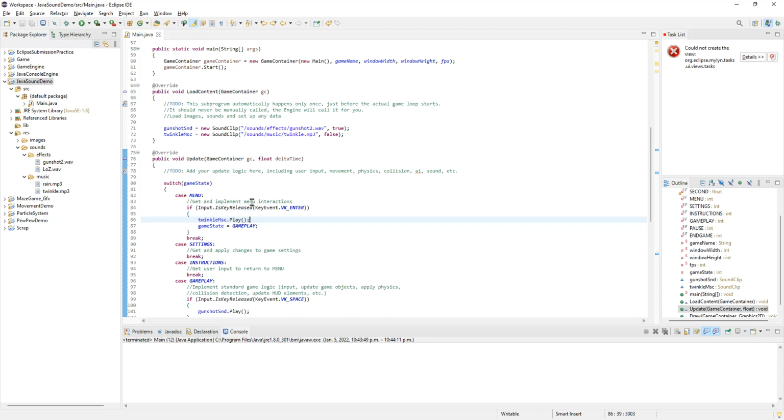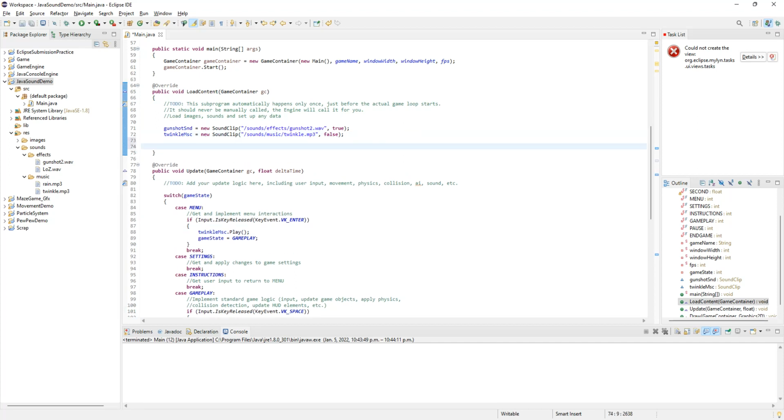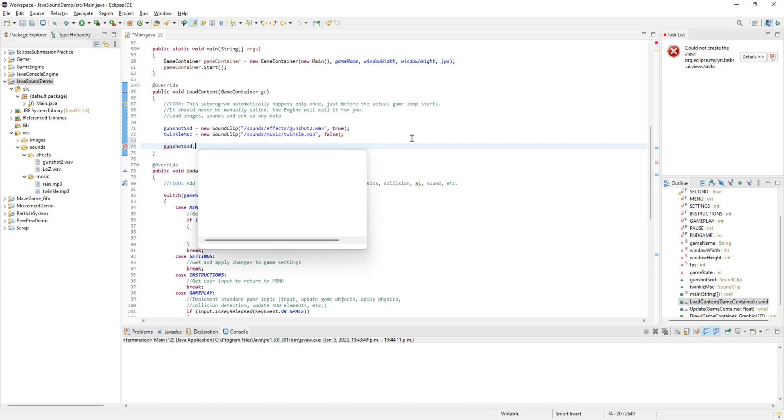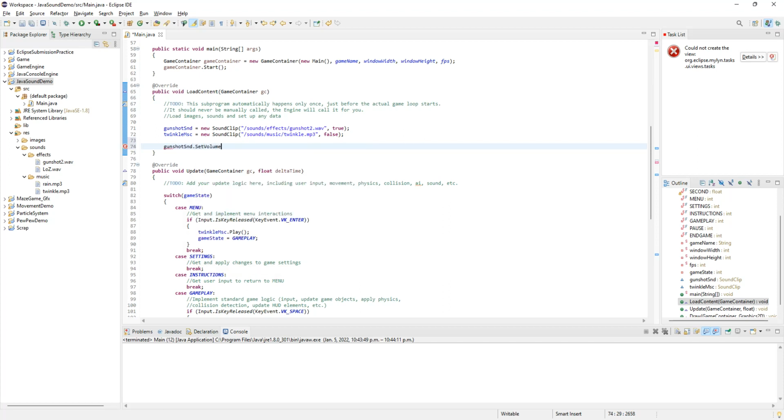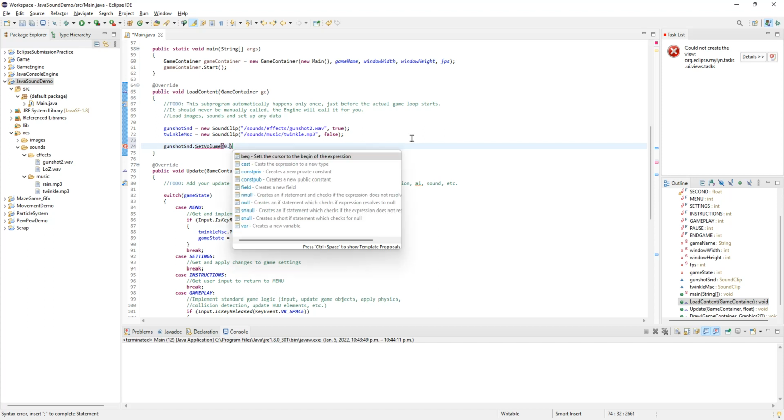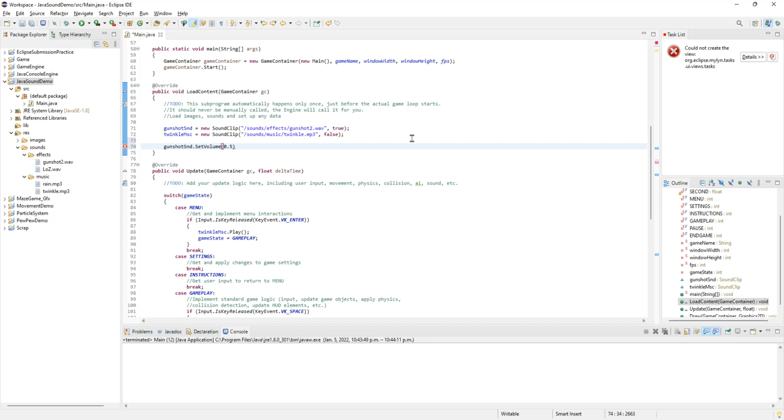Well, we can do things like play with their volume. Maybe that gunshot sound is just simply too loud, and I want to reduce its volume. So I could say gunshot sound dot set volume. Now it's going to be some value between 0 and 1. If I put it at 0.5, it sets it to half the volume. If I put it at 0.75, it puts it at 3/4 volume. So let's put it at 0.5.